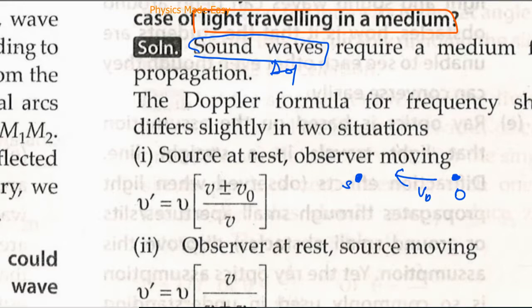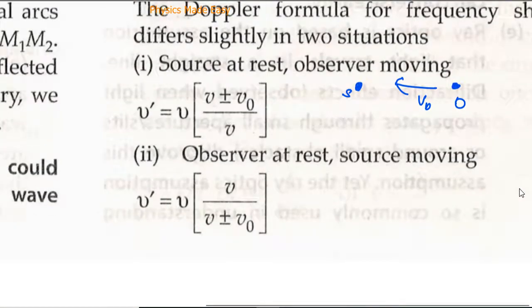The formula is this. It may move towards it or move away from it. If it moves away, then it's positive, otherwise it is taken as negative. And in the second case, this is the formula when this is the source and this is the observer. The source is moving towards it or moving away from it. The plus sign is for moving towards it, and for moving away from it, we take the negative sign.